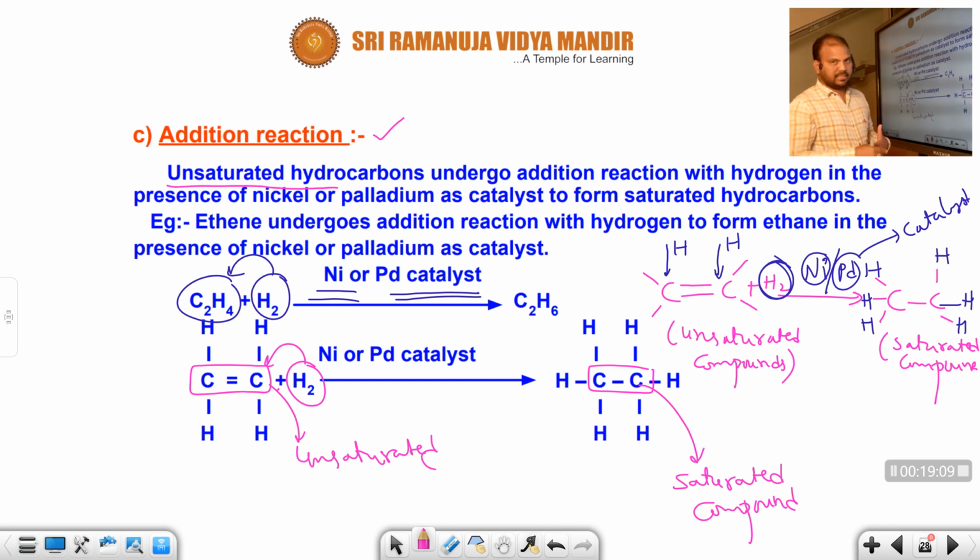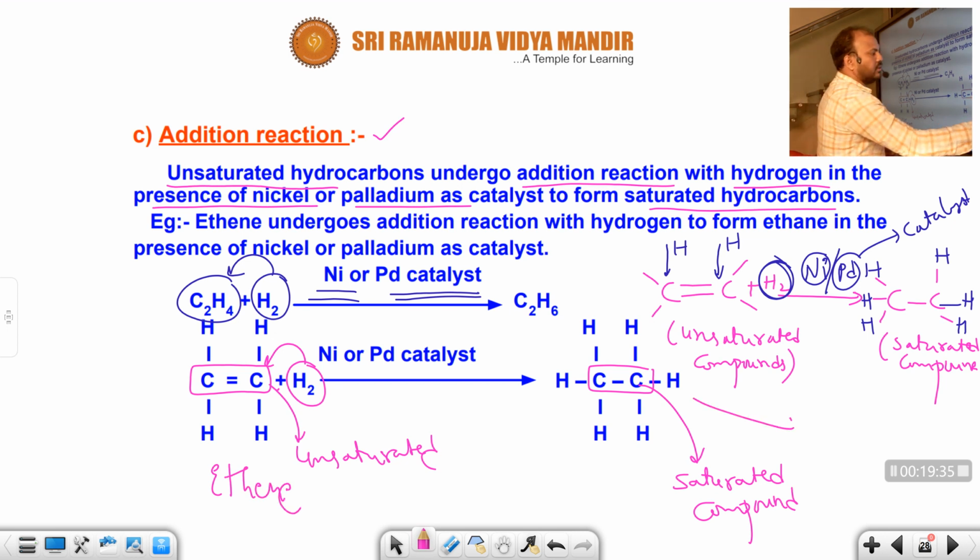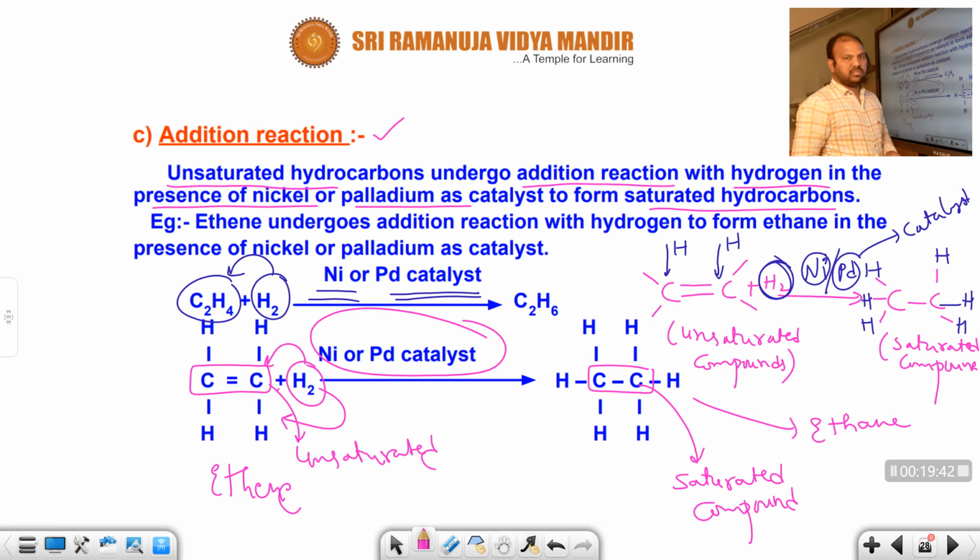Unsaturated hydrocarbons, generally alkenes like ethene, propene, butene, pentene, undergo addition reactions with hydrogen in the presence of nickel catalyst or palladium catalyst to form a saturated compound. Saturated means carbons connected with single covalent bonds. Suppose this is ethene, one example given. Ethene changes into which one? Ethane.